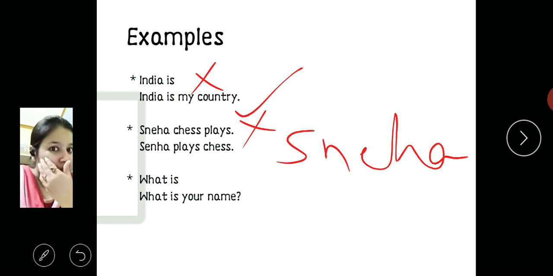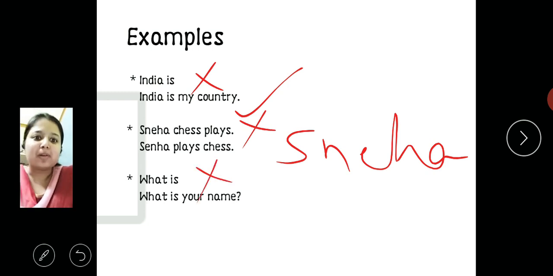Alright. Now let's come to the third one. "What is?" Again, it is an incomplete sentence. It is not giving any meaning. What is what? What is tree? What is book? Nothing is clear. So it is not a sentence. But if we come to the second one, "What is your name?" you can easily understand that a person is asking you what your name is. So it is giving us a complete meaning. So this is a sentence.